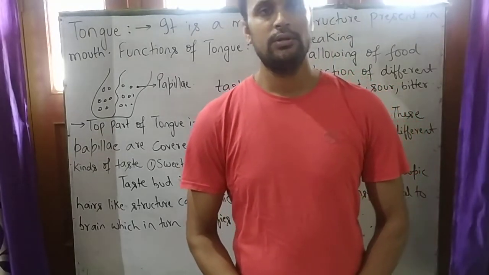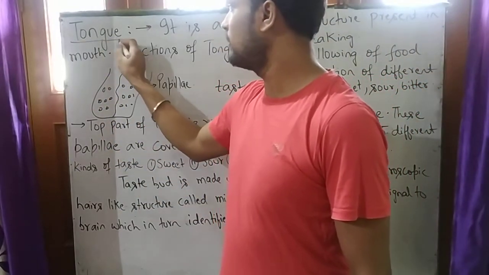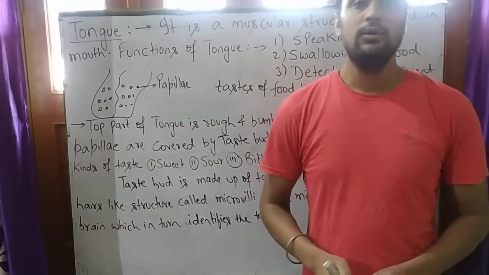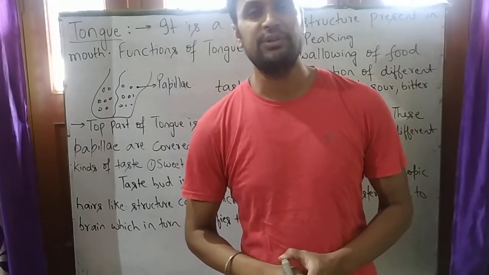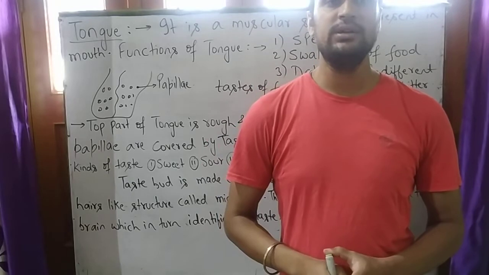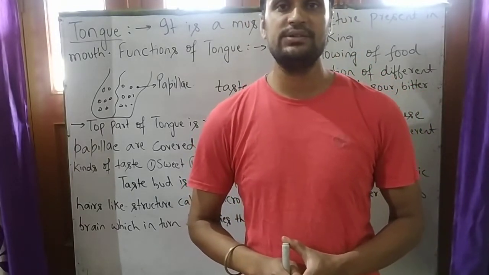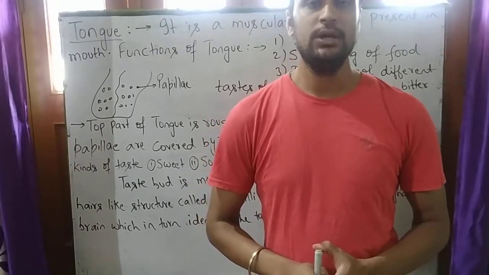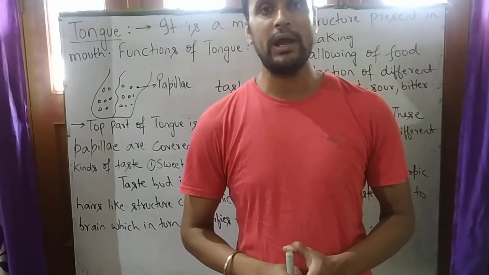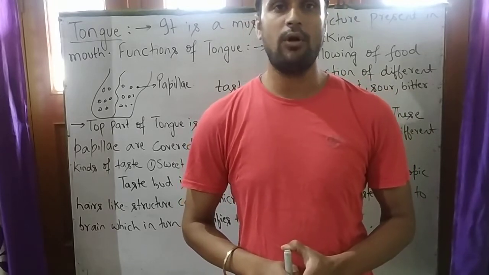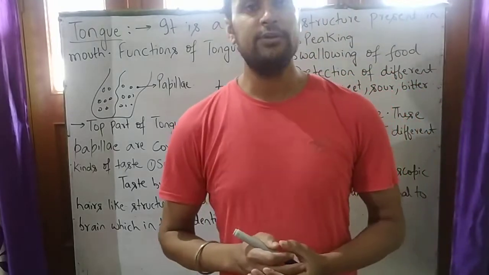So student, now we are going to discuss about tongue. So we will know about tongue. What is the function of tongue? It is a muscular structure which is present in our mouth. It doesn't directly involve in digestion, but it plays a role in digestion. The main important function of tongue is swallowing of food, detection of taste of the food, and speaking.